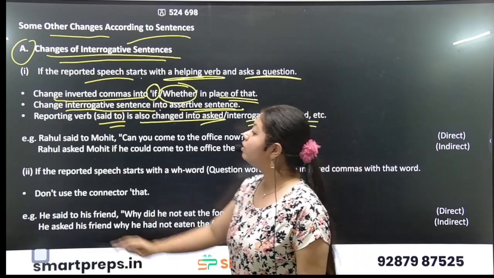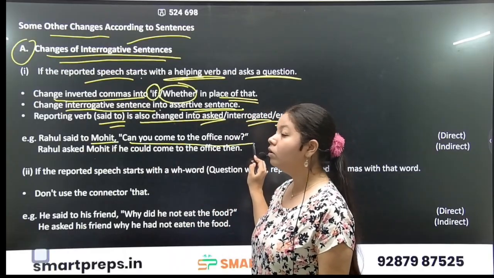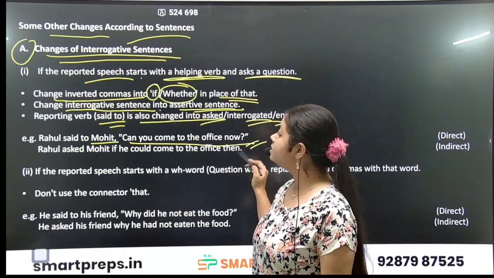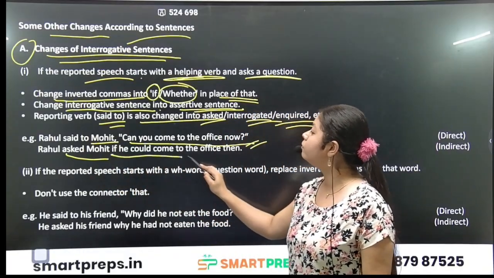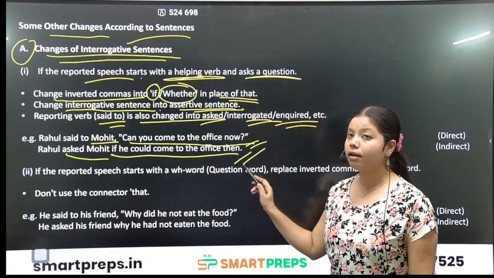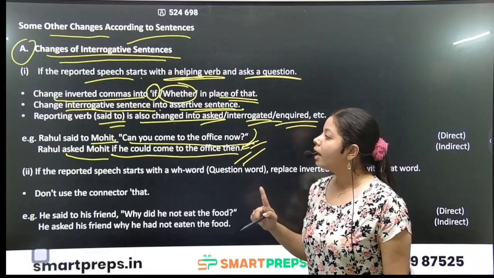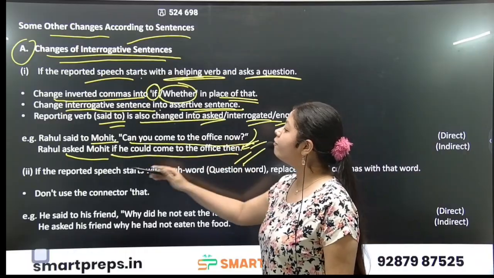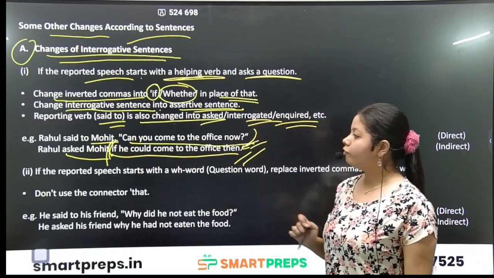For example, Rahul said to Mohit, can you come to the office now? Okay, it is an interrogative sentence. Rahul asked Mohit if he could come to the office then. Because now will be converted to then, we know. Yes, can you come to the office? If is used. If he could come to the office then.